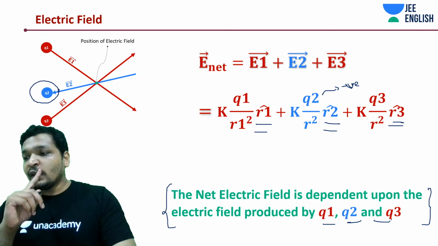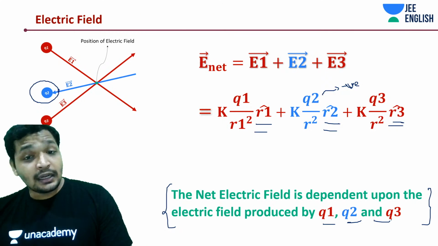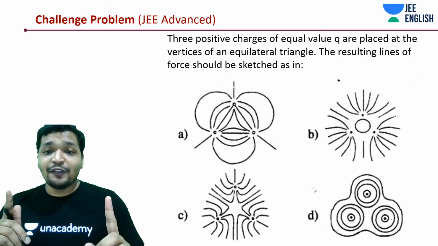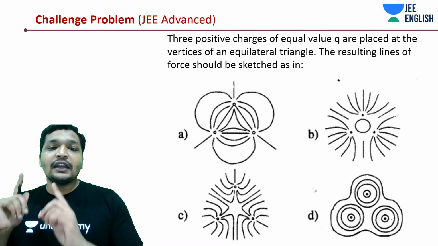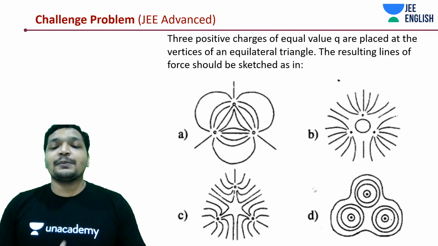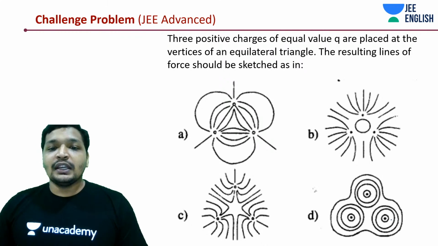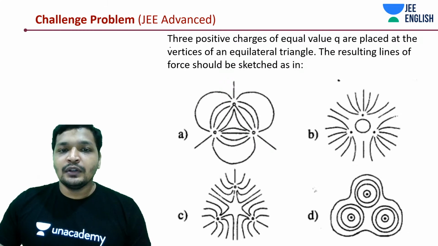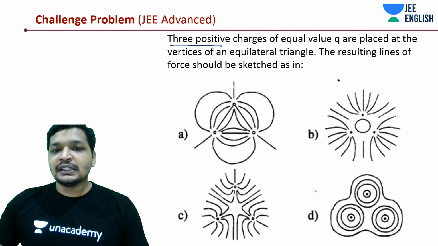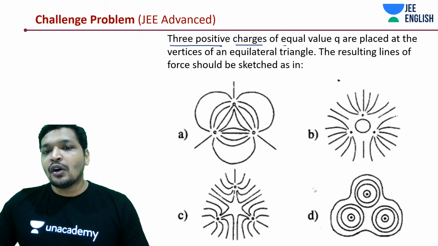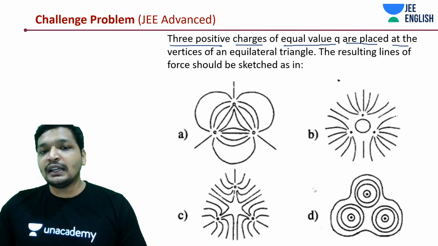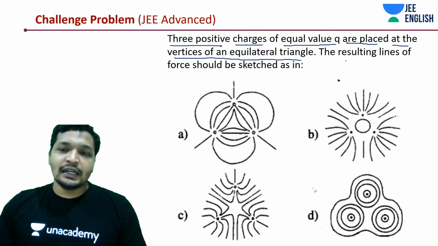Now let's get into a very interesting thing. We have discussed fields, so carefully try to attempt this problem. Three positive charges of equal value Q are placed at the vertices of an equilateral triangle.